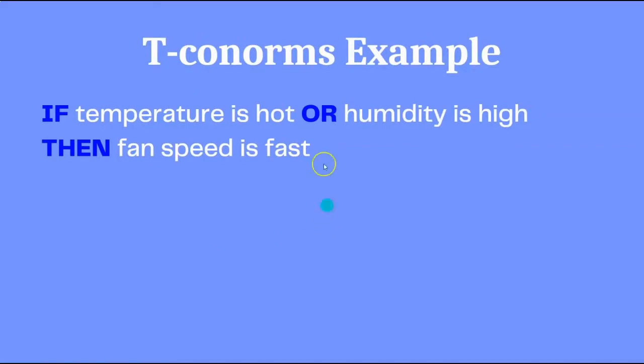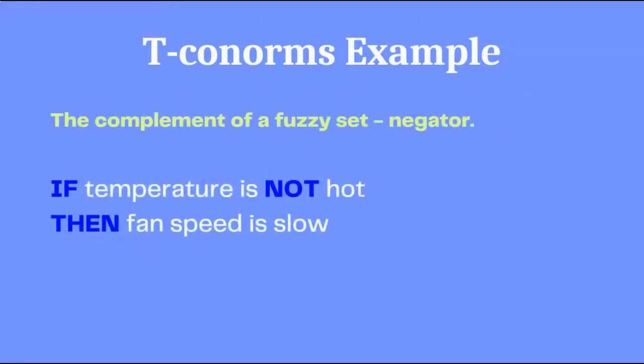The same way we can use it with an OR. So the T-conorm is used with OR. If temperature is hot or humidity is high, then fan speed is fast. And the T-conorms can be used with another operator, which is called a negation operator or a negator, which is the complement of the fuzzy set. If temperature is not hot, then fan speed is low.